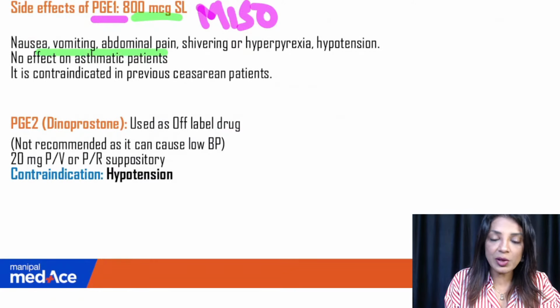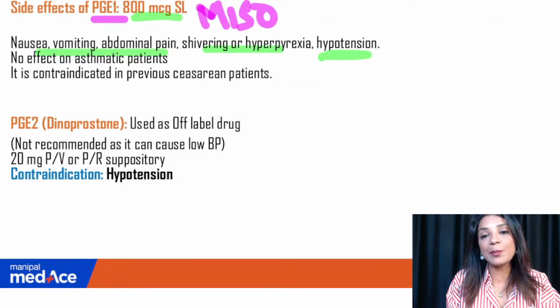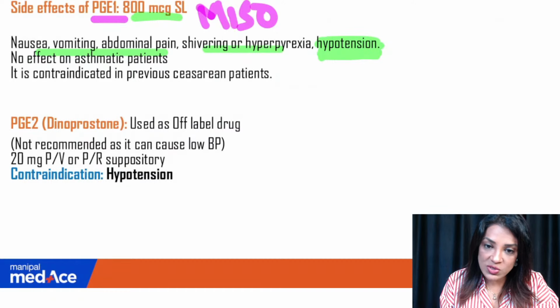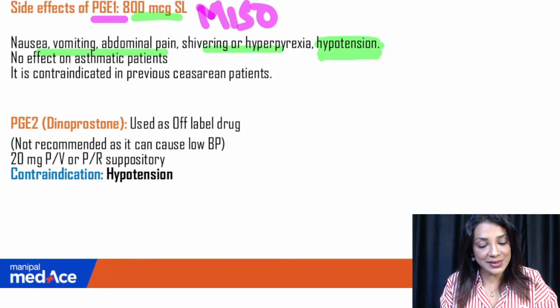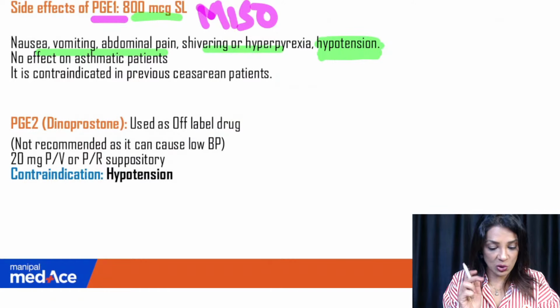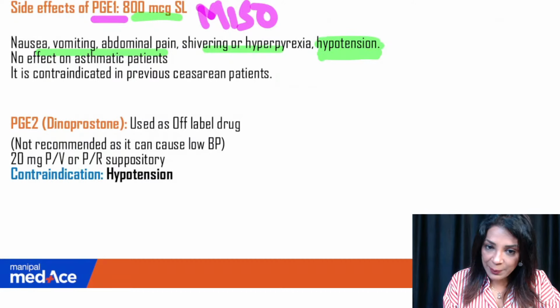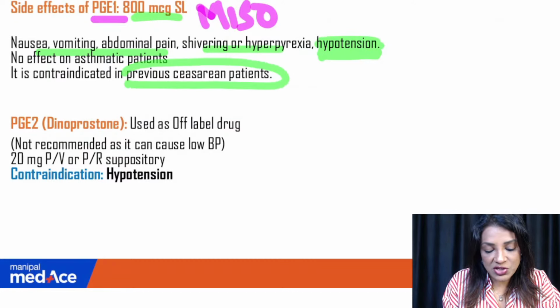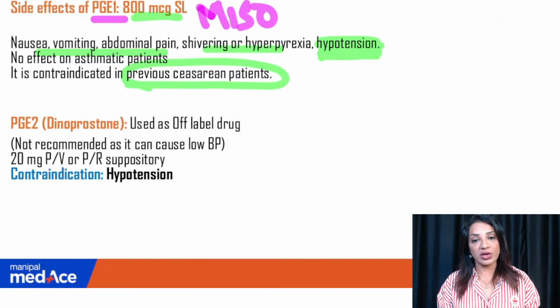Nausea, vomiting, abdominal pain, all the GI symptoms can happen. Shivering, hyperpyrexia, and hypotension. Again, remember hypotension. So hypotension can happen with oxytocin, with tranexamic acid, and with PGE1 misoprostol also. No effect on the asthmatic patients. It doesn't act on the lungs. It is contraindicated in previous cesarean patients because it can lead to rupture of the uterus.